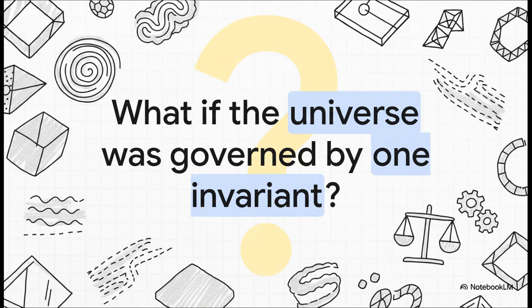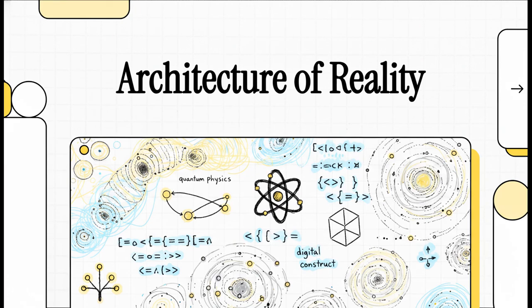Let's think about this for a second. What if the very fabric of our reality, mass, geometry, time, even our own consciousness, wasn't just some random collection of physical accidents? What if instead it was actually a formalized, fully executable system of code? Imagine if abstract philosophy and physical reality were, at their core, the exact same thing, totally governed by just one unbreakable mathematical invariant. Welcome to the Explainer.